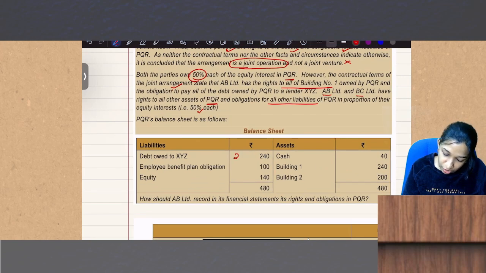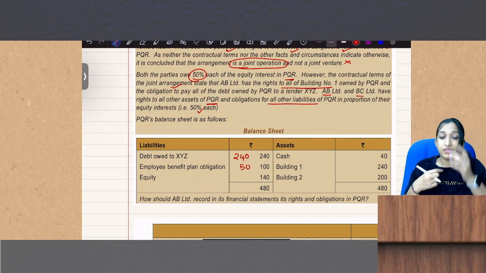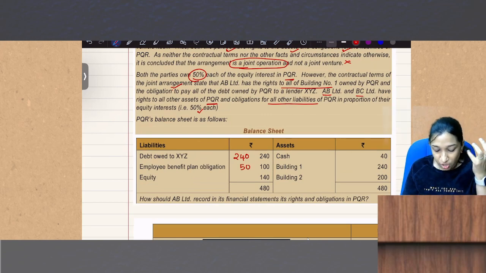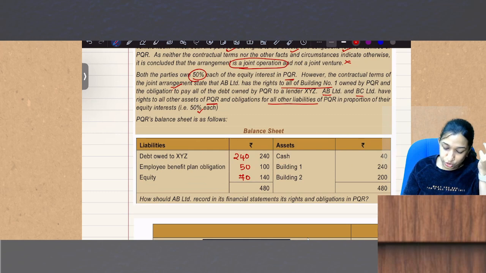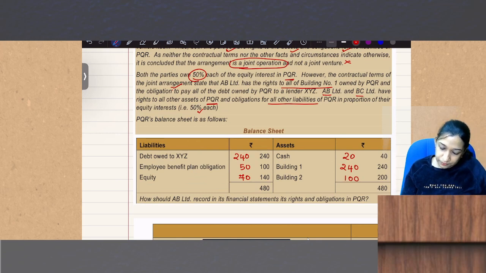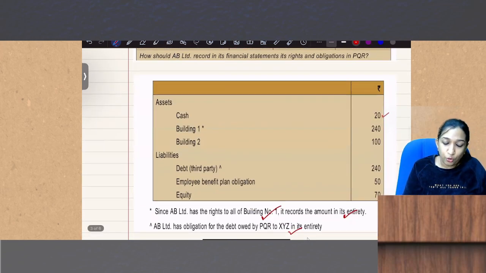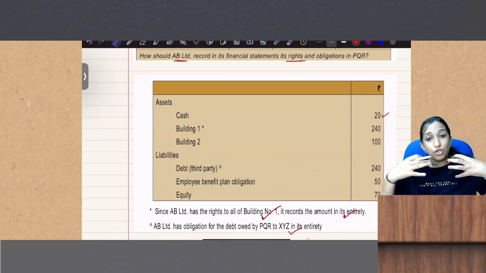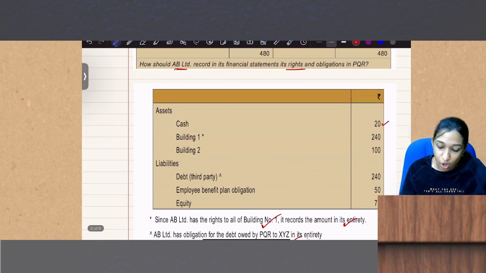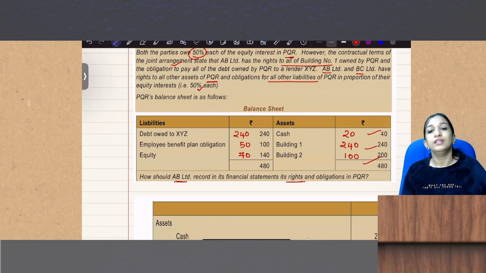Debt 240, we already said. Employee benefit obligation, share of AB Limited is 50. Equity interest, ownership interest, that is also 70, half. Cash 20, building number 1 240, building number 2 200. That's it. How should AB Limited record its rights and obligations in its financial statements? To the operator's balance sheet, the operator should add this.